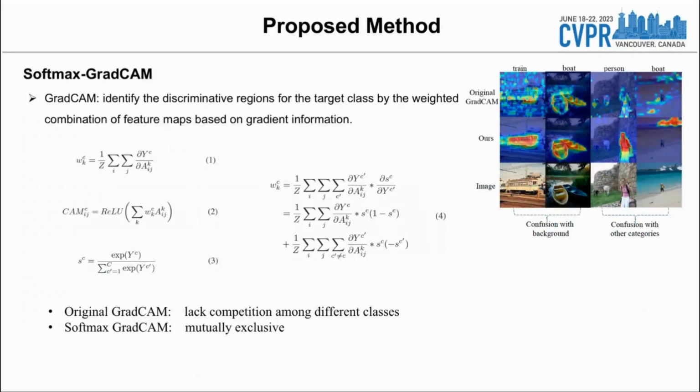It lacks competition among different classes and tends to result in category confusion, as shown in the figure. We introduce the softmax function into Grad-CAM to make different classes mutually exclusive. And the weight of the feature map becomes equation 4. It indicates that the weight of the target feature map will be suppressed by non-target classes. So the corresponding CAMs of the target class can be revised by the remaining classes. We also define a background category set to eliminate the interference of common class-related categories.